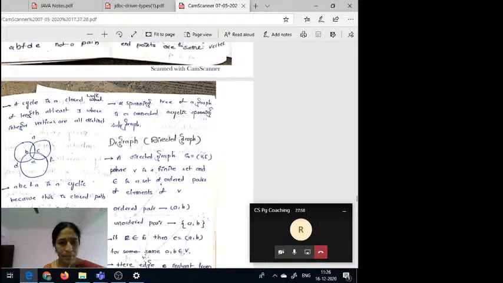Here B is repeated. That's why this is not a path.